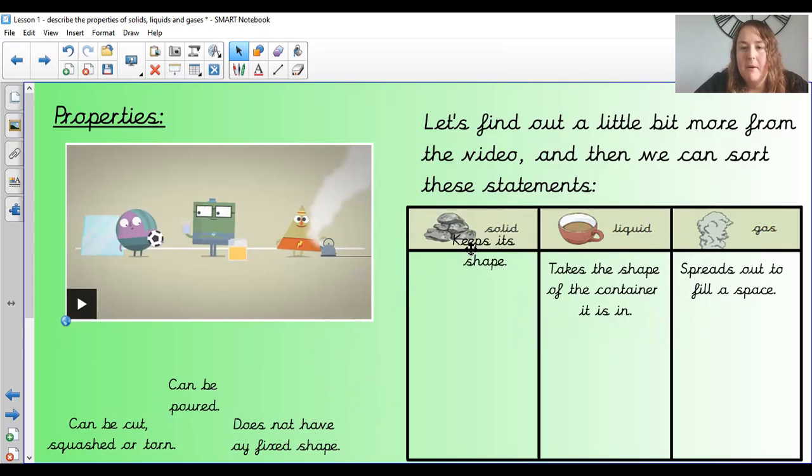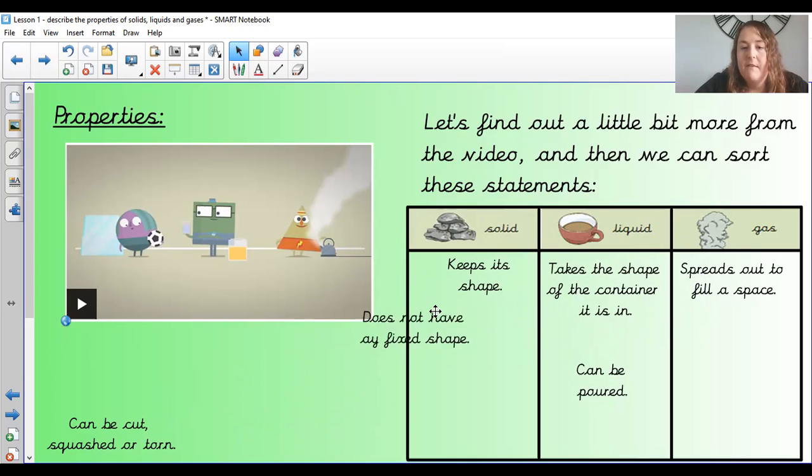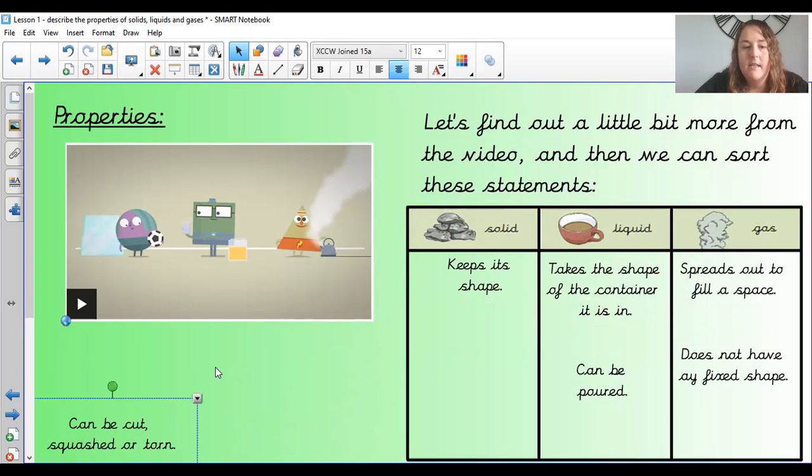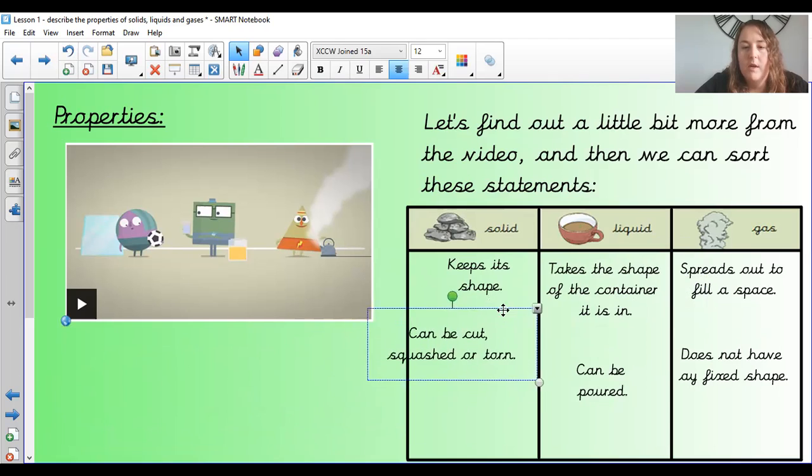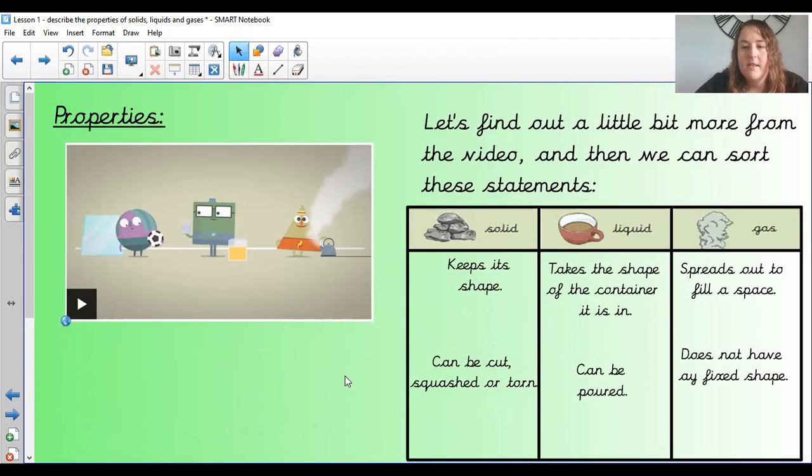Keeps its shape is a solid, can be poured is a liquid, does not have any fixed shape, a gas, and can be cut, squashed, or torn is a solid. So hopefully you're able to sort those fairly simply from what we've just seen in the video and what we've known on the previous pages.